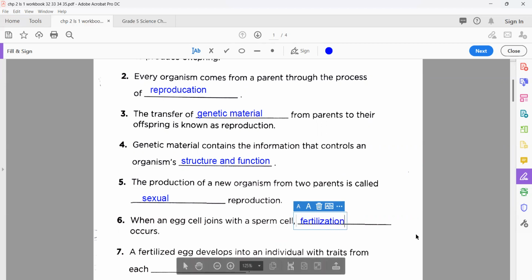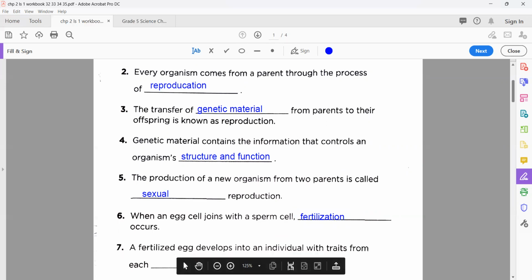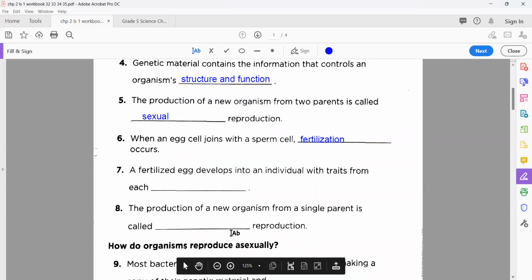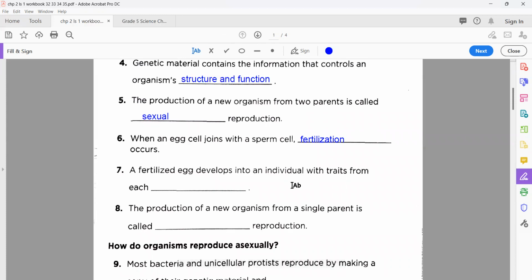Fertilization, fertilization. Very good. Okay, now next statement number 7, it's about a fertilized egg developed into an individual. Which kind of this individual? With traits from each parent. Very nice. What does it mean? Fertilized egg developed into individual with traits from each, because you know that the fertilized cell is formed by the combination of egg and sperm. So it comes from male and female. It means it comes from parents. Very good.